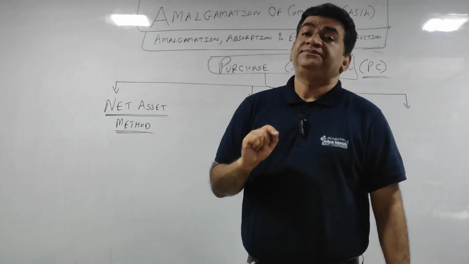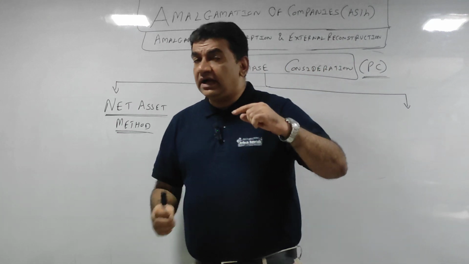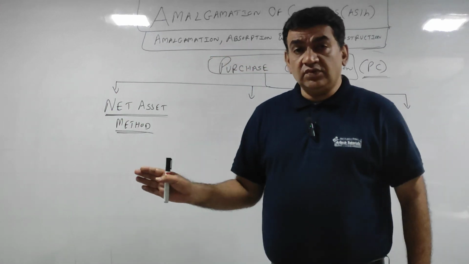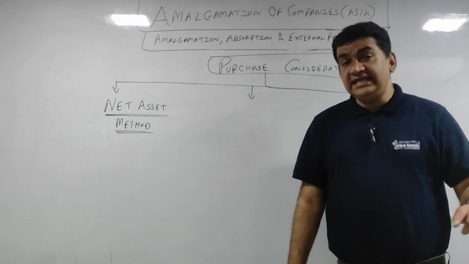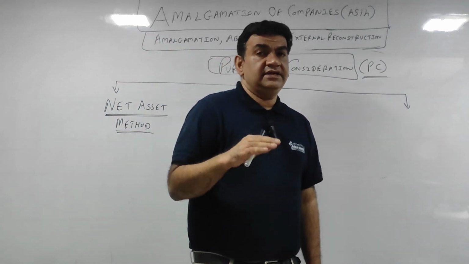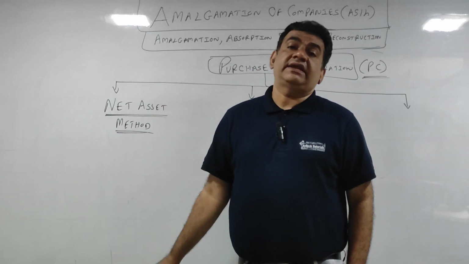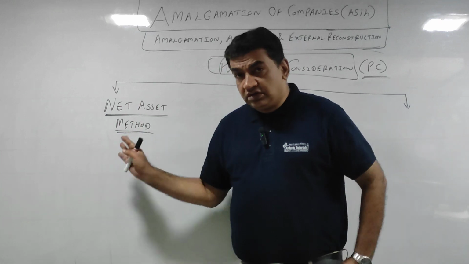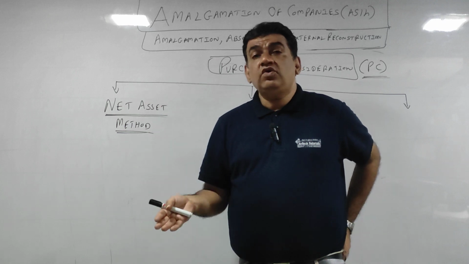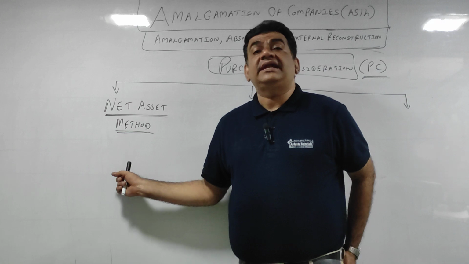Now again the same thing. अगर external liability का revised value दिया है, you will take the revised value, and अगर revised value नहीं दिया है, then you will take the book value. So the total of value of all assets minus the value of external liabilities will give you the PC as per net asset.